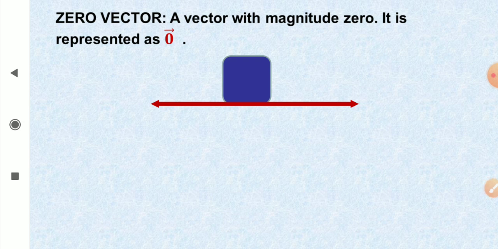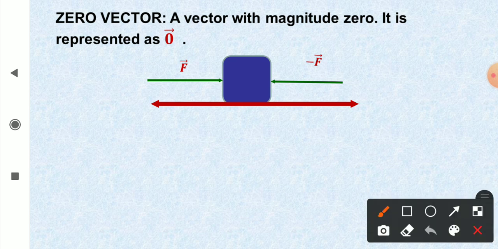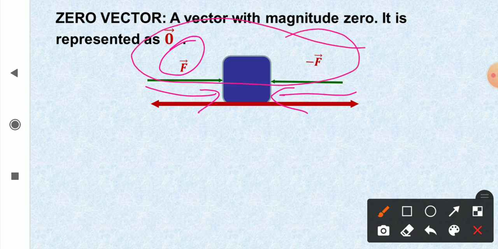We have a block placed on a surface and a force F is applied on it in one direction and an equal and opposite force is applied on it. You see, on this block, this force is applied along this direction, this force is applied in opposite direction and they both are equal and opposite. So the block will not move. You know that this block will not move. It will not have any motion. Or we can say that the sum of these two forces is 0.